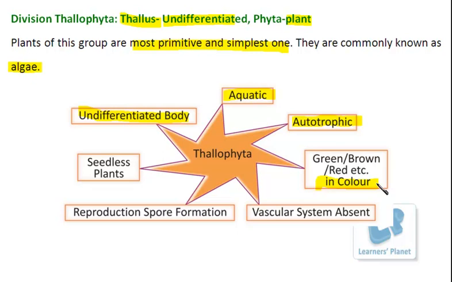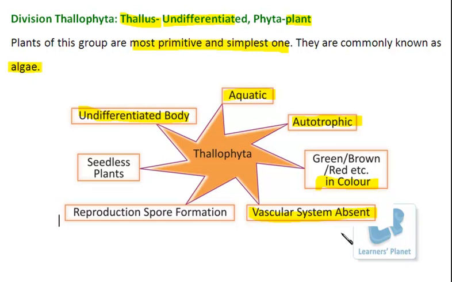Next important feature is that in these organisms the vascular system is absent. Now, vascular system, I hope you understand it very well. You have studied the chapter tissues, right? And there you must have studied about the complex plant tissues, right? These complex plant tissues help in the transportation of material from one part to another, right?